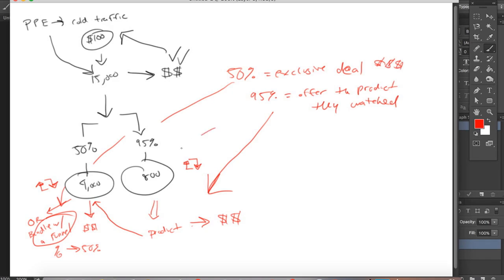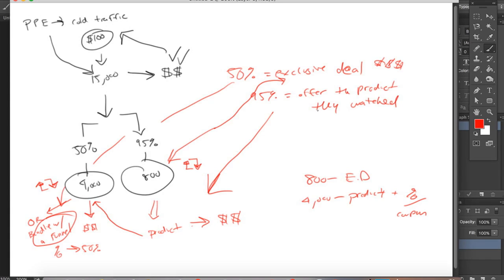And here's the thing, with this audience, you can still run an exclusive deal. So you can have the exclusive deal going to literally whatever you want. And if you want to flip-flop it, 800 people to the exclusive deal and 4,000 people to the product they watched a video on, plus a percentage or a coupon. So that's essentially what the retargeting strategy is.